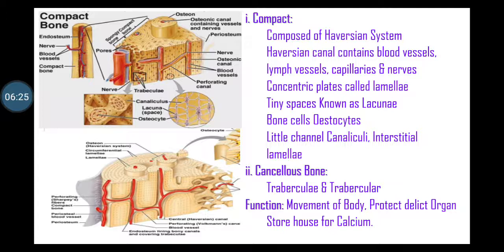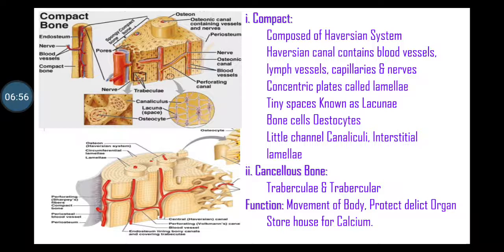Between two lamellae there are tiny space known as lacunae that contains lymph and bone cells called as histiocytes. Central canals and lacunae are connected by little channels called as canaliculi. Through the canaliculi, lymph carries to the histiocytes. Between the Haversian system, there is a small space in which interstitious lamellae located.